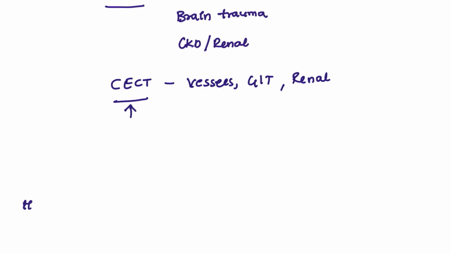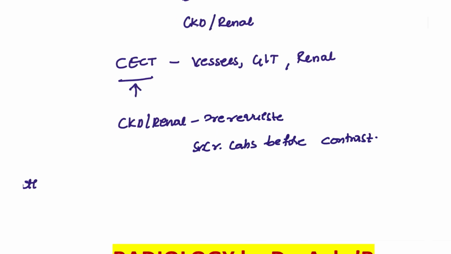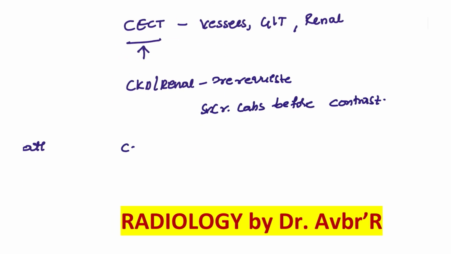But for contrast enhanced, we need the important part. Before we proceed to the contrast, we have to make sure that the patient has no conditions of CKD or renal disease. This is the prerequisite that the patient has to fulfill. So for that, we have to take the serum creatinine labs before the procedure, before the contrast that we have to give for this patient. The most commonly used contrast is the non-ionic type, which is considered the safest type of contrast that we have to use for these patients, right?